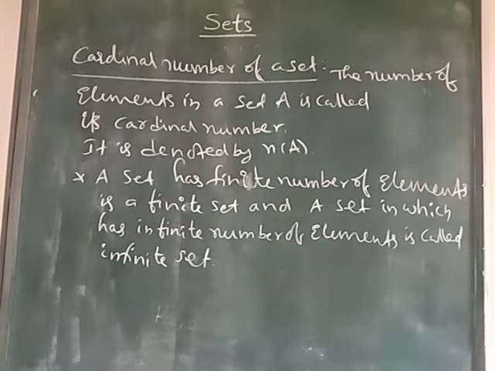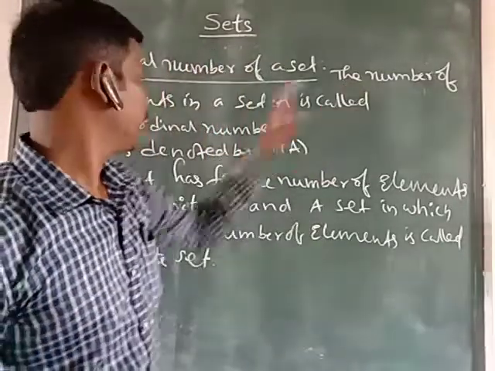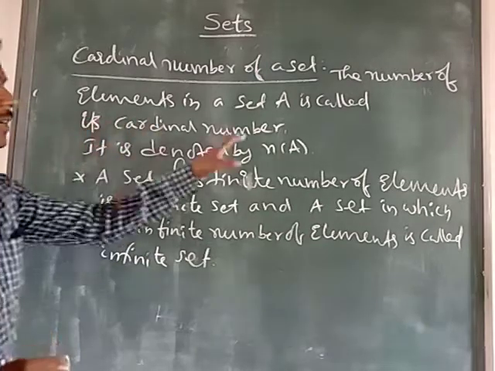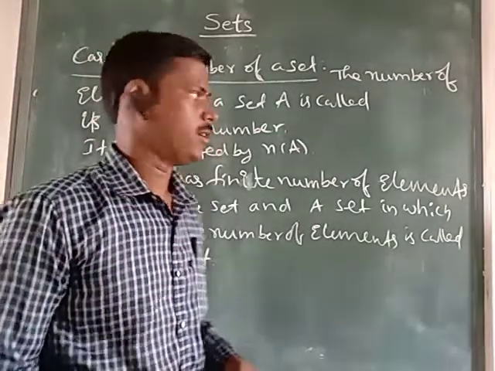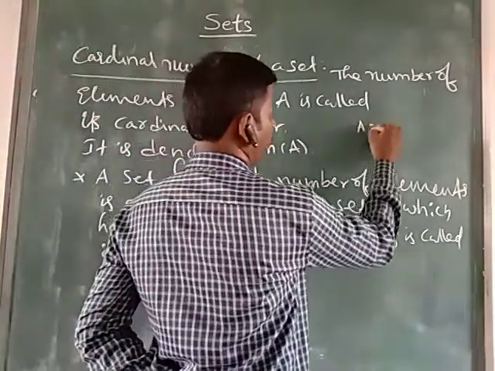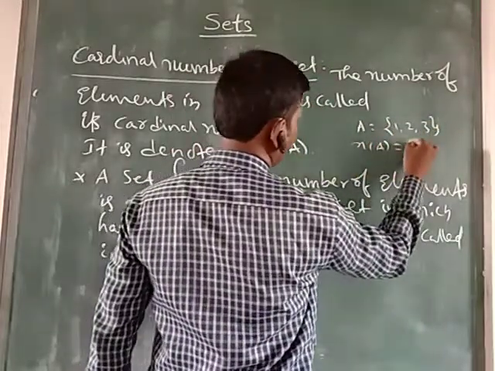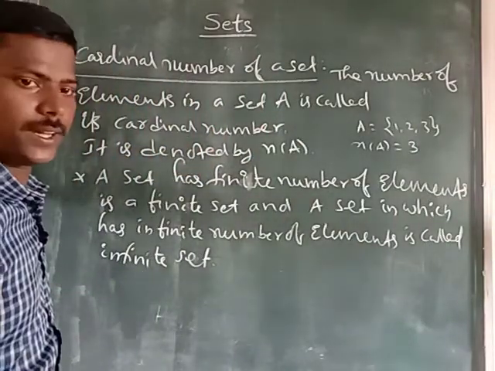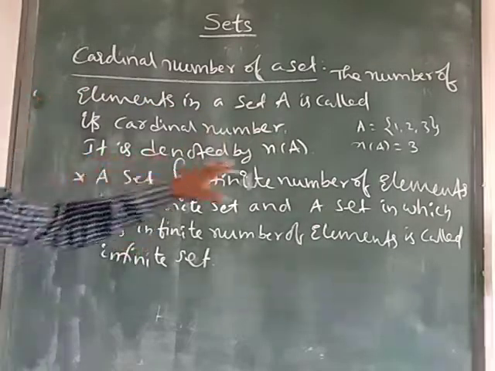So next we have, children, the cardinal number of a set. What is this cardinal number of a set? The number of elements in a set A is called its cardinal number. Okay, it is denoted by n of A. For example, take A equal to {1, 2, 3}. What is n of A here? 3. Okay, children. The number of elements in a set A is called its cardinal number. Okay, it is denoted by n of A.